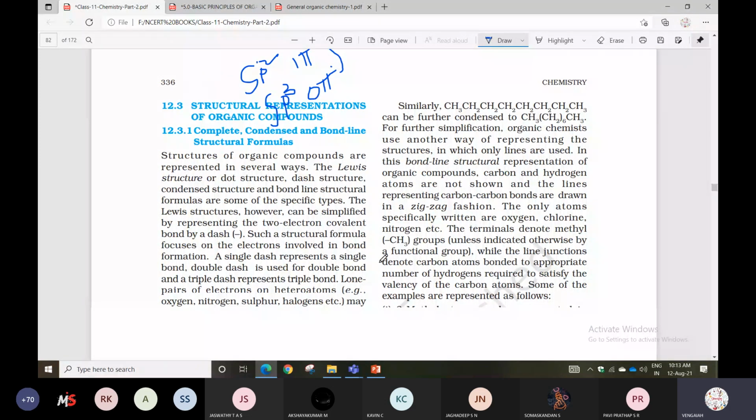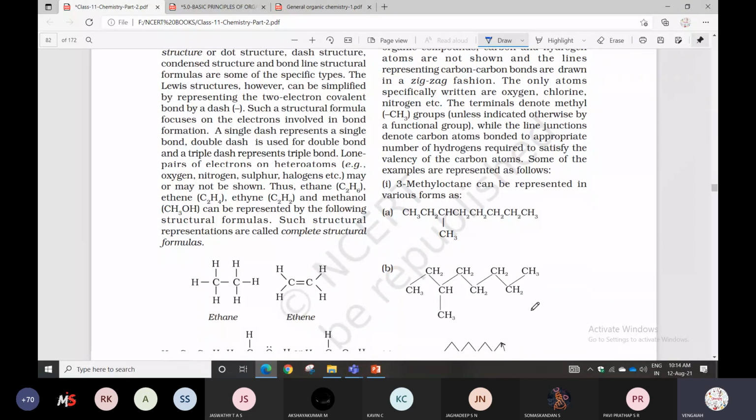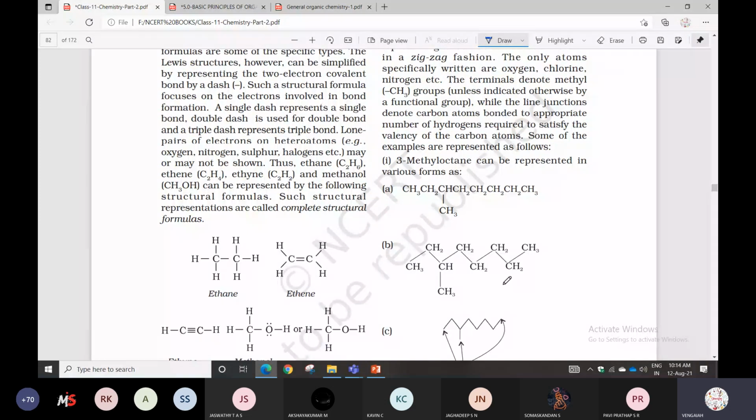Similarly, we can further condense it, like many organic compounds, carbon and hydrogen. How are they represented? They will be represented in zigzag fashion. Zigzag, the same type of representation. The only atoms specifically written are oxygen, chlorine, nitrogen. The terminals denote a methyl group. So terminals contain what? Methyl group. Very, very important. Don't get confused. Terminals, the end points, compulsorily can represent a methyl group.